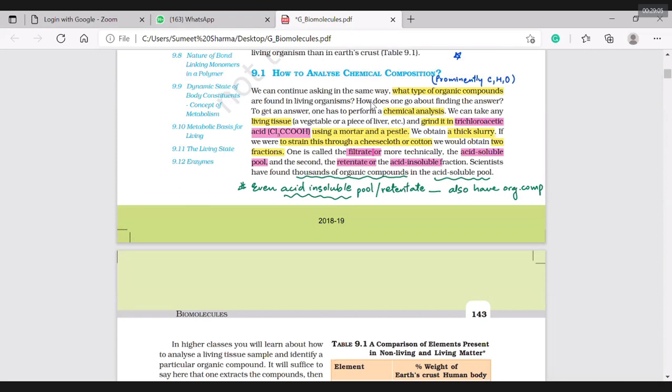Or acid insoluble pool consists of only inorganic compounds. That's wrong. Acid soluble pool have organic compound as well. True. That is right. No doubt about this. So this is how we need to identify. We need to synchronize the things, that how the question is framed from NCERT.